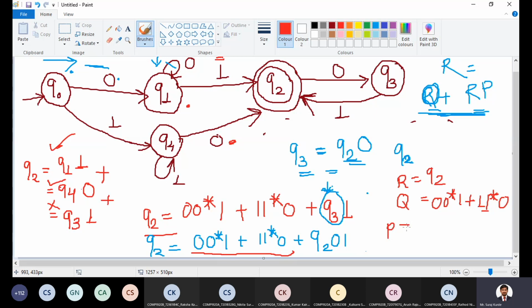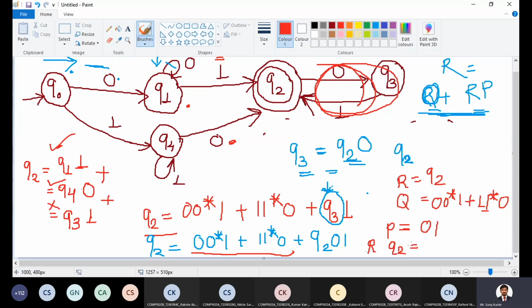And what is P? P is 0, 1. So this loop we can repeat any number of times. But it is 0, 1, not single 0, not single 1. It is 0 followed by 1, and this we can repeat any number of times. So this is similar to a self loop on input 0, 1. So P is equal to 0, 1. What is the solution? R is equal to QP star.